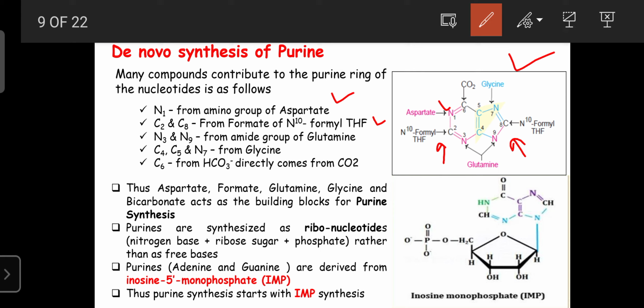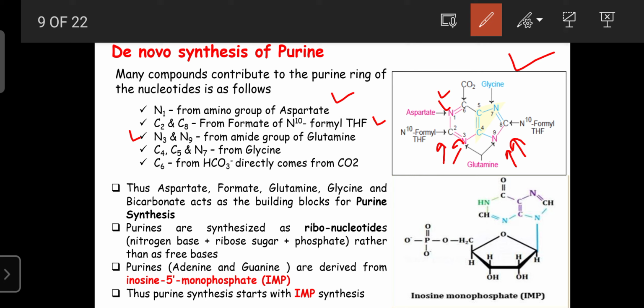Then regarding N3 and N9, these are numbered by position in the ring, the third and ninth positions, but they are actually the second nitrogen and third nitrogen.